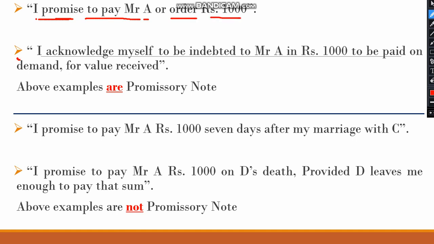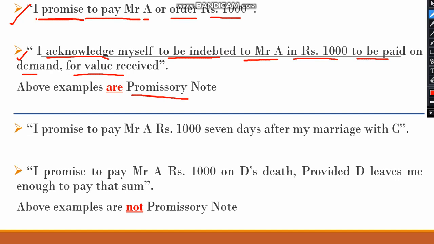Second: I acknowledge myself to be in debt to Mr. A in rupees 1000 to be paid on demand for value received. These two are examples of promissory note because the word promise is there and there is no condition kept.